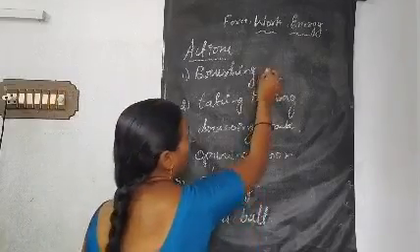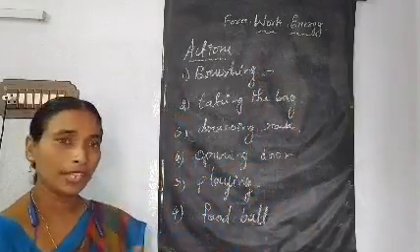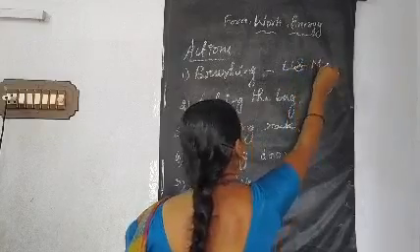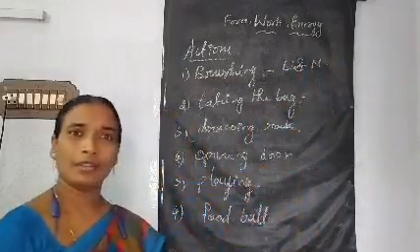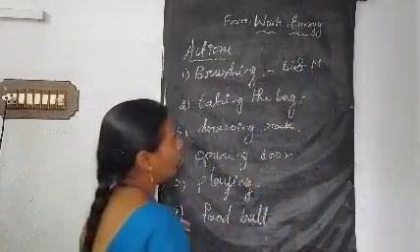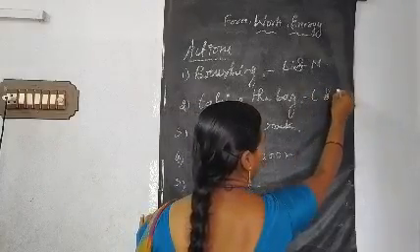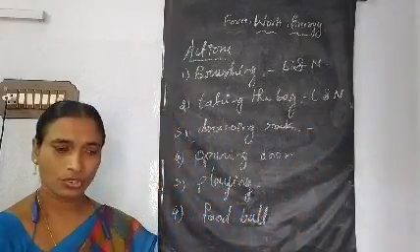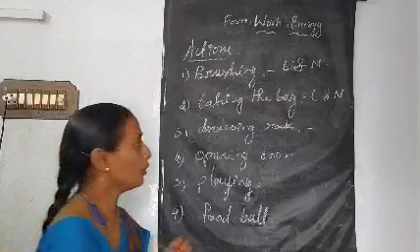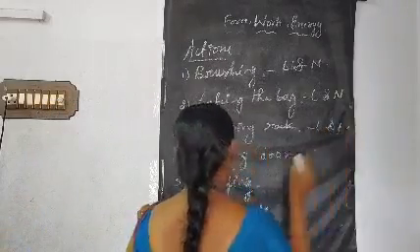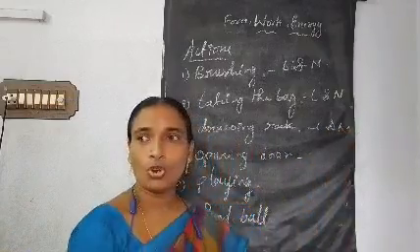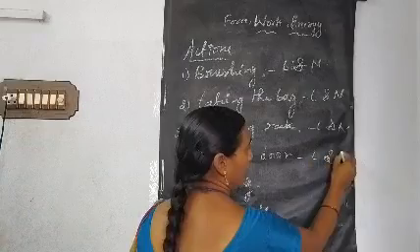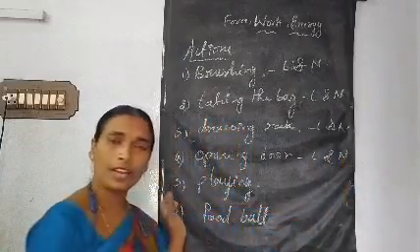So these are the actions we are doing in our daily life. Let us see that while doing the brushing, living thing and non-living thing combination is there. Whereas taking the bag, what is that bag? Very good, non-living thing. So living thing and non-living thing combination is there here. Next, drawing that cupboard. What is it? Living and non-living thing combination. Then opening the door. Without opening the door, how can you come out? Yes, opening the door. Here also same. The combination between the living thing and non-living thing.